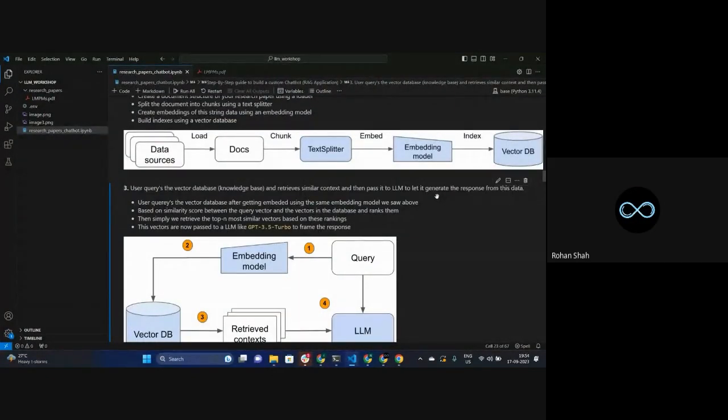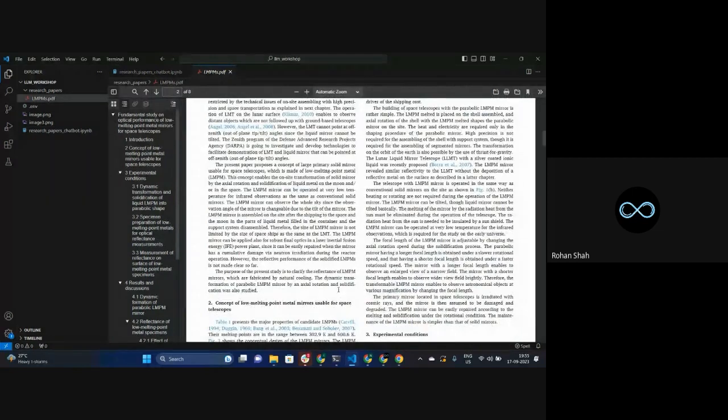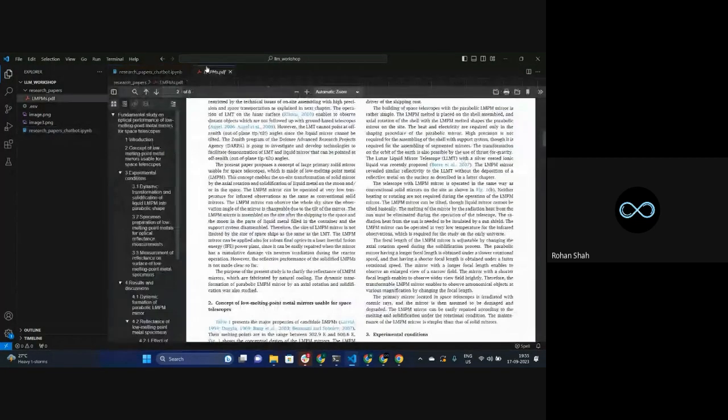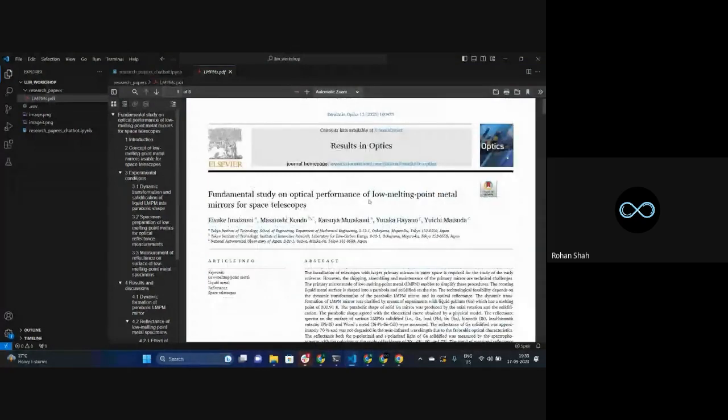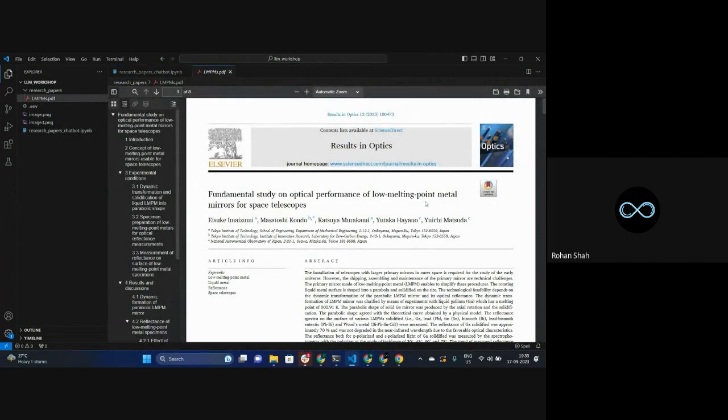All right. So right now we have the numerical representation from all the documents. For each and everything that you are seeing over here, we have its numerical representation stored in the format of embeddings in this vector database. Now what's going to happen? How will we retrieve this information if someone asks for information about the low melting point, or any different kind of example? Let's say in a text, low melting point is used. Over here, the vector database already has the numerical representation that denotes the low melting point.